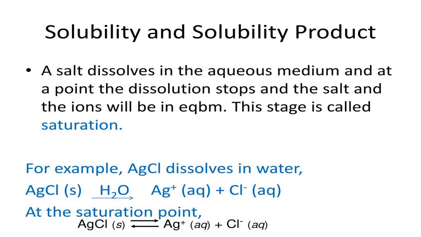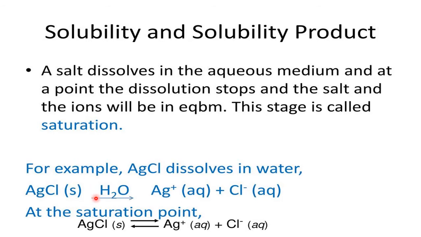Now, solubility and solubility product. What relation is there? A salt dissolves in the aqueous medium, and at a point the dissolution stops. At a particular point dissolution stops, and the salt and the ions will be in equilibrium. This stage is called saturation, and that solution is called a saturated solution.